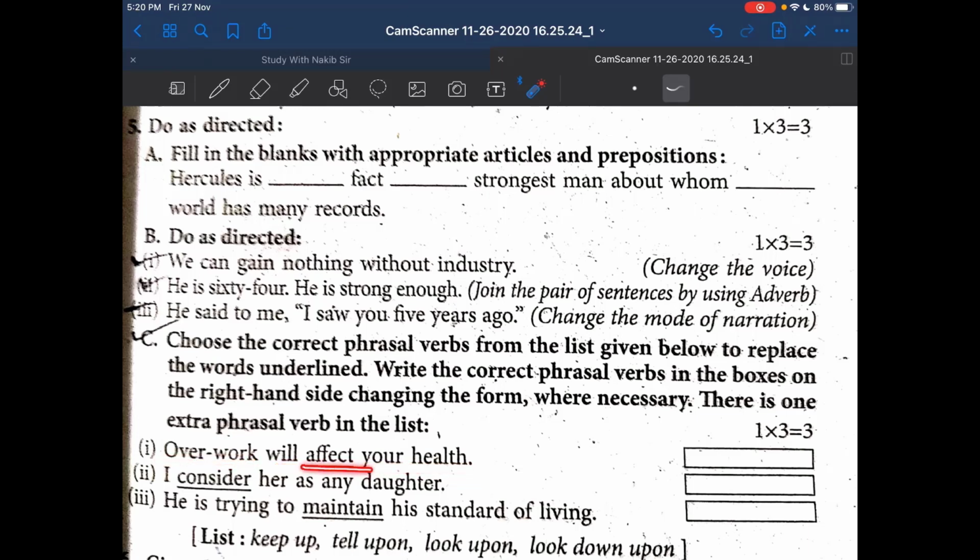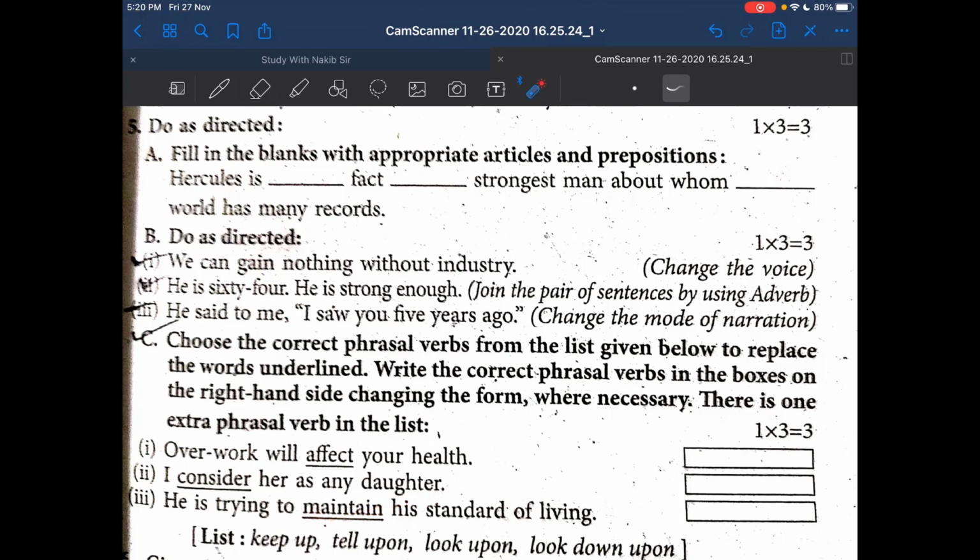Number 2, I consider her as my daughter. Number 3, he is trying to maintain his standard of living. So affect is the first underlined word, the second is consider and the third is maintain.